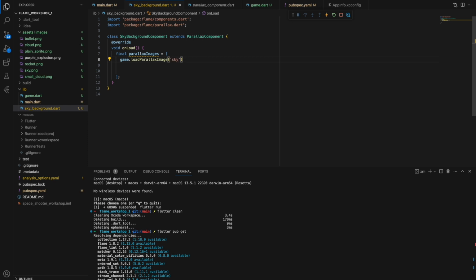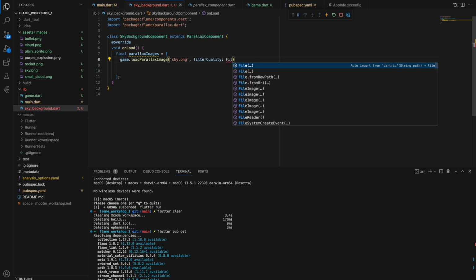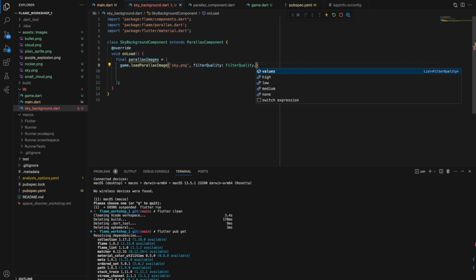Let's check the path. First is sky.png, so it uses the assets folder. The next will be filter quality. We use FilterQuality.none, like the lowest one, because we don't really need to pay attention to details for our background.